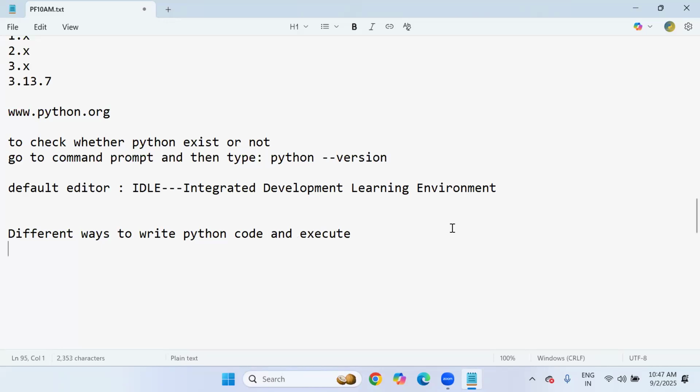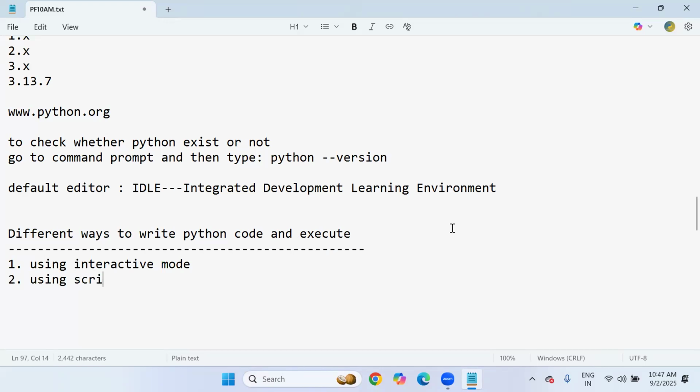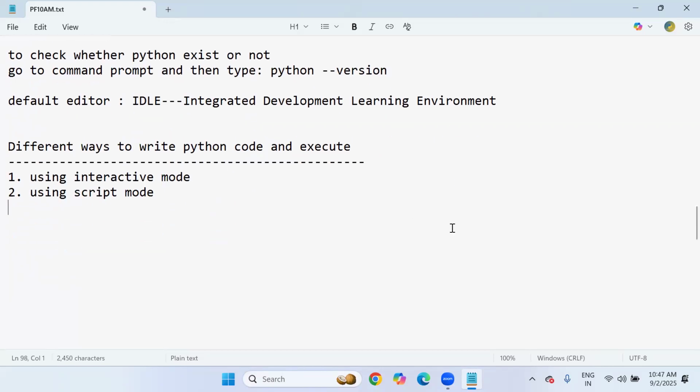So there are a few options, sir. These are the options I'll explain in tomorrow's session. Using interactive mode, this is option number 1. Next, option number 2, using script mode, how to write Python code in script mode. Third option, using Python IDLE. This is the default editor. Just now we launched it, right? Yes. Next, fourth option, using PyCharm editor. Fifth option, using VS Code, Visual Studio Code.